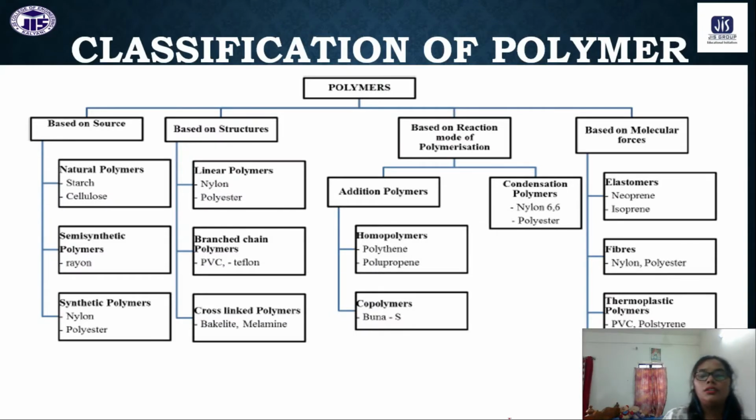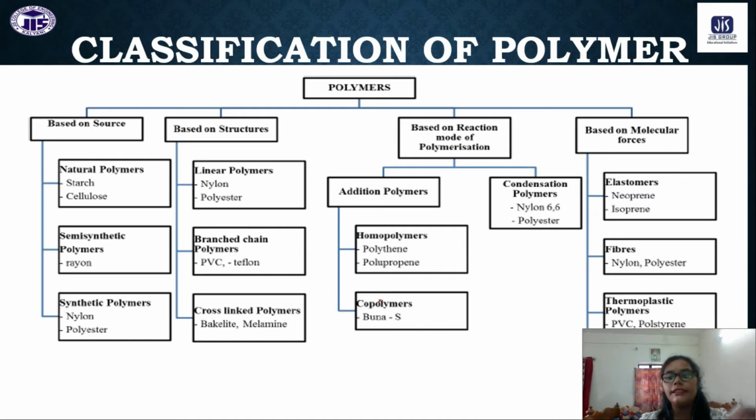Okay, now this is the most important portion of the polymer chapter, that is the classification of polymers. So polymers can be classified in different ways.